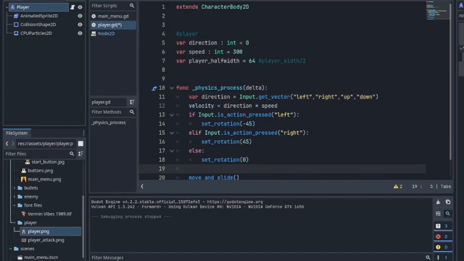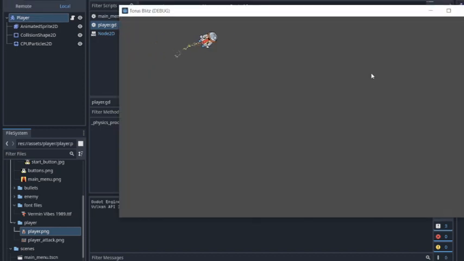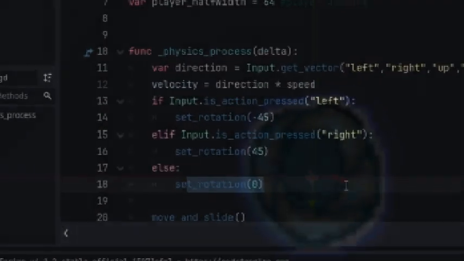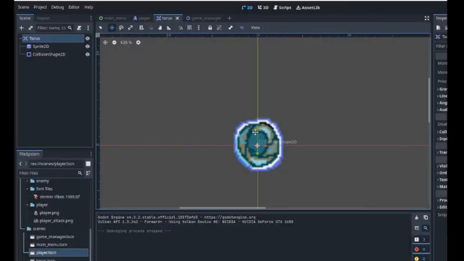Okay, it seems we need to put in this code here. When we press the left button, set the rotation to -45, and when we press the right, +45. And if nothing else like up and down is pressed, then we have the default. Right? Now let's play. Boom! It works. Great. Other than the down, I think I'll just keep it like this, alright? I don't want to mess around with it too much, so I'll leave it be.